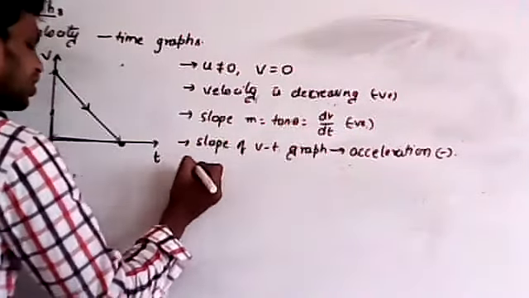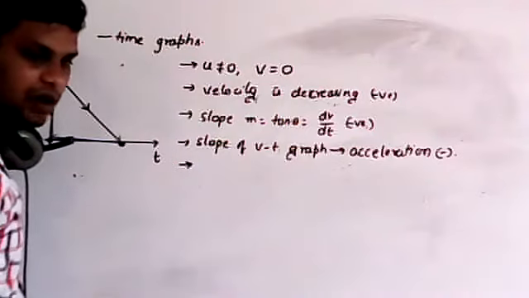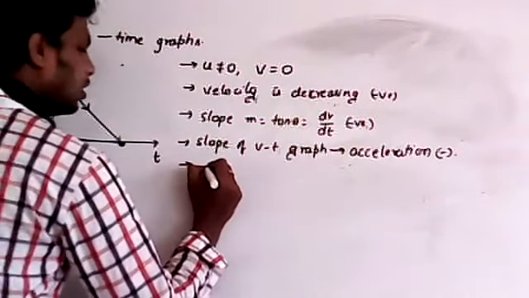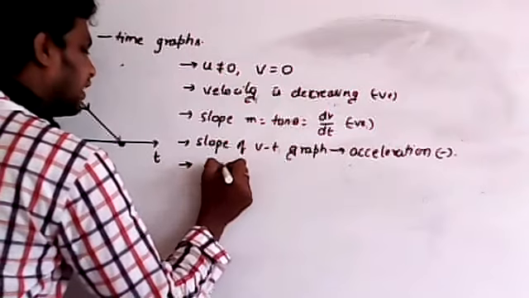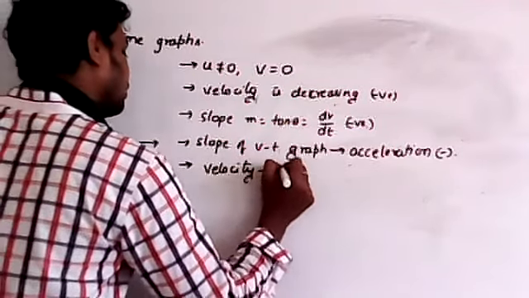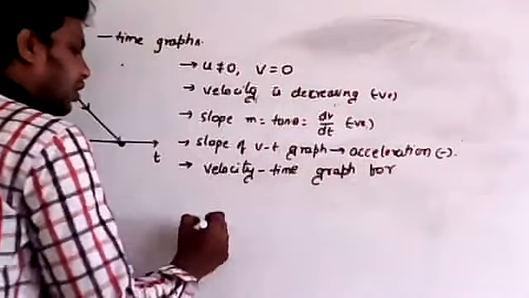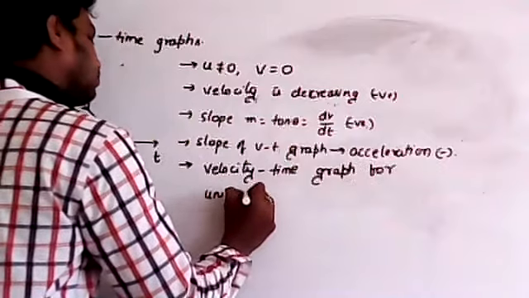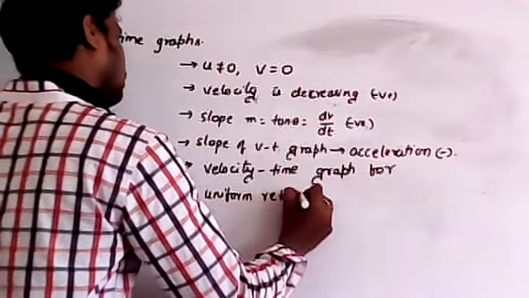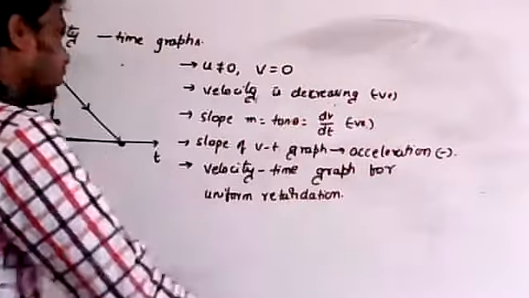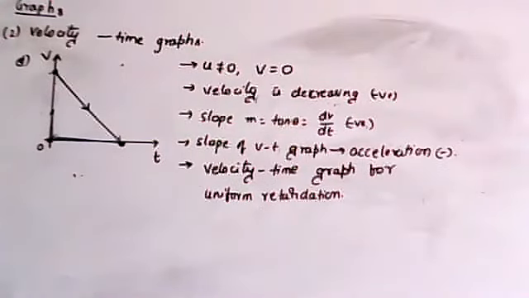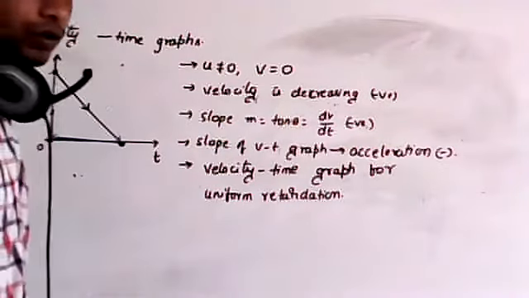Now remember, if acceleration is negative, this is called retardation or deceleration. This is the velocity time graph for uniform retardation, or else deceleration. Are you clear? Okay.